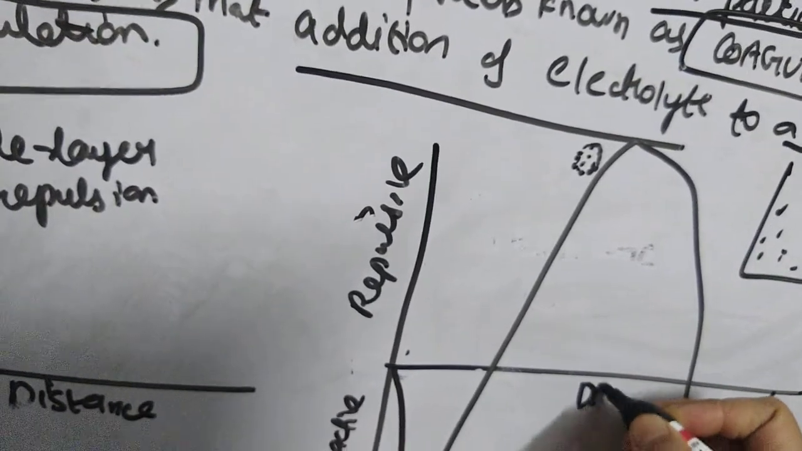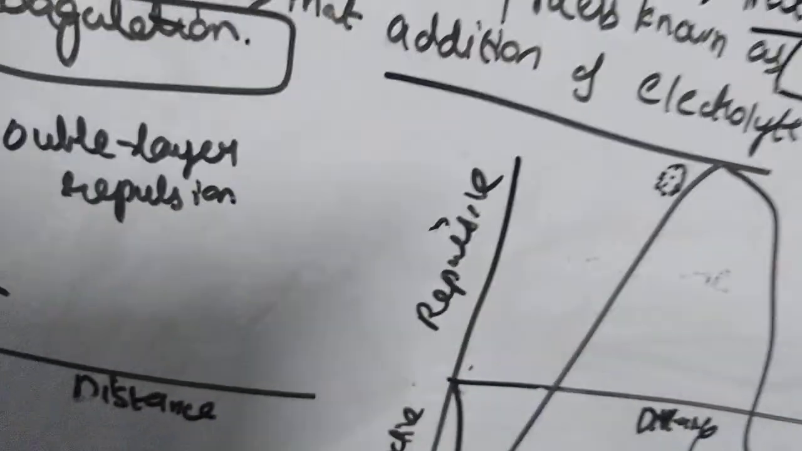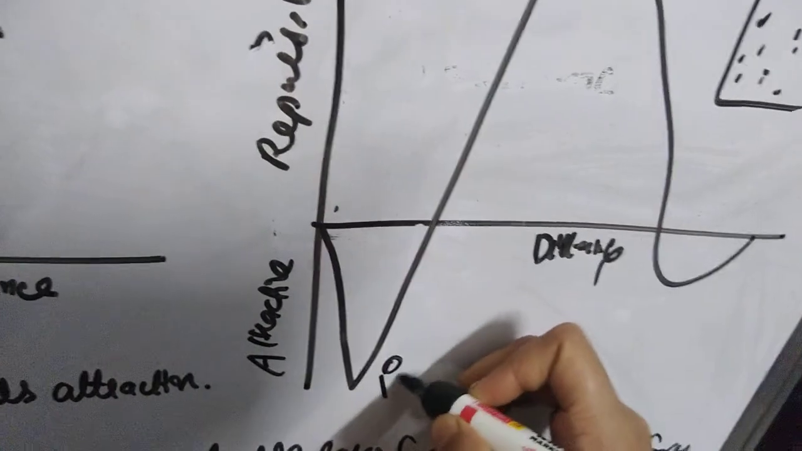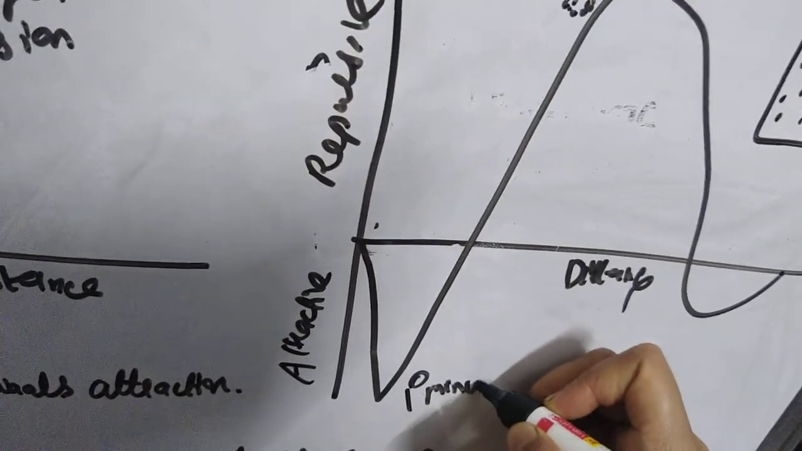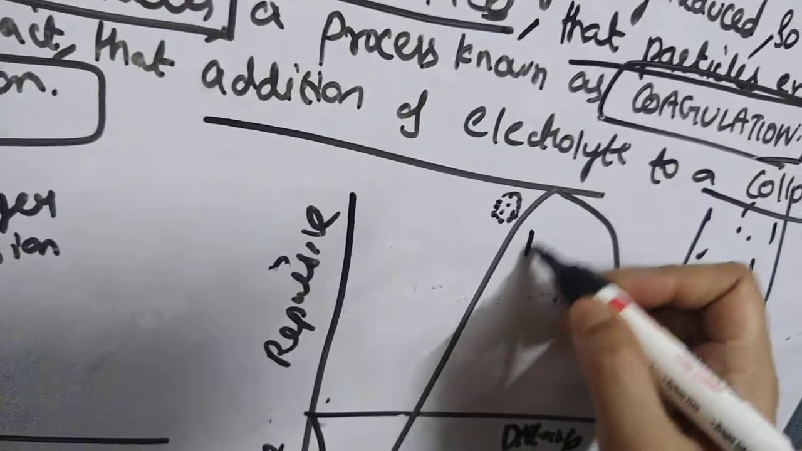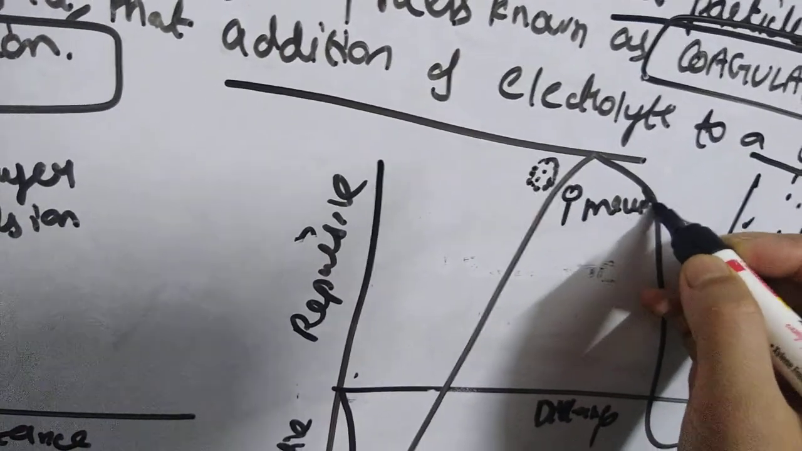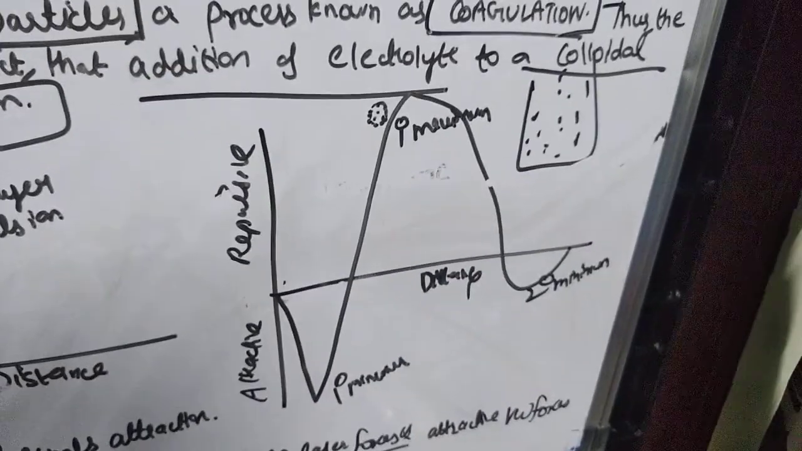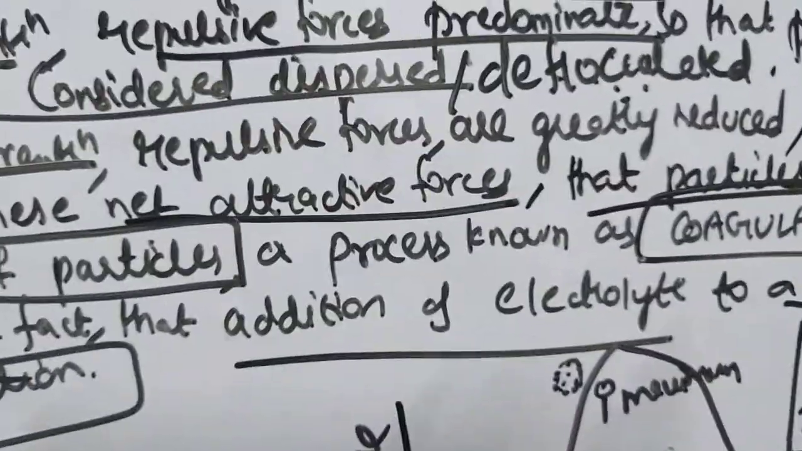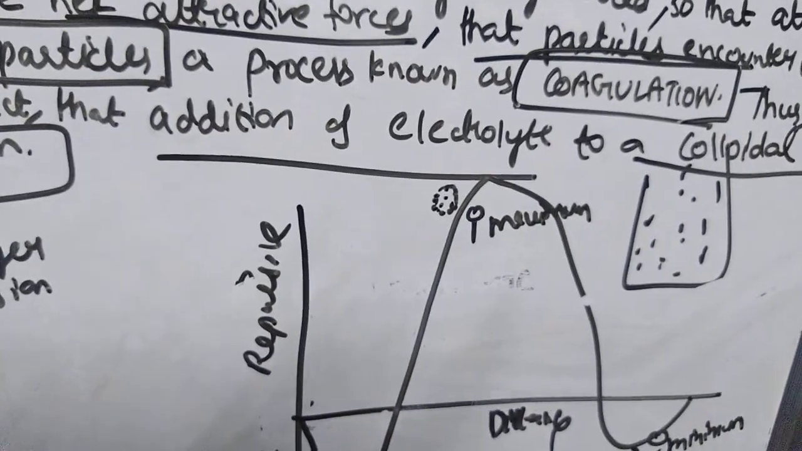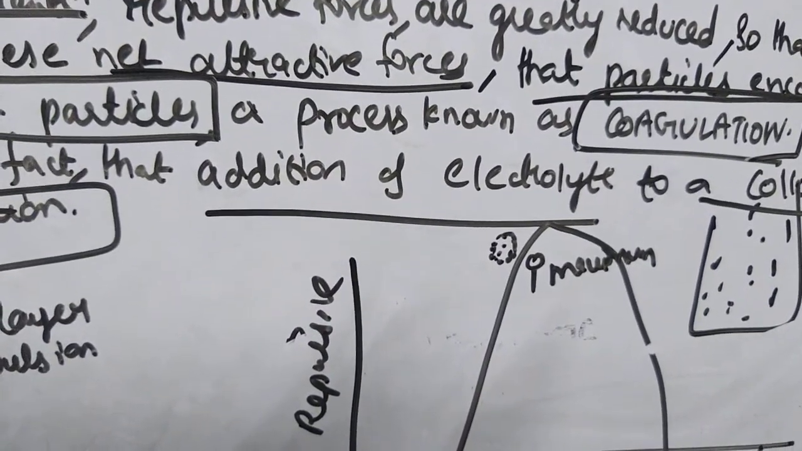This is distance. X axis is distance, y axis is your forces, and this force is your primary minimum. This is your primary maximum, and this is your secondary minimum. Nothing but forces: primary minimum, primary maximum, and secondary minimum. Secondary minimum, you have to know at what forces you see flocculation or deflocculation.